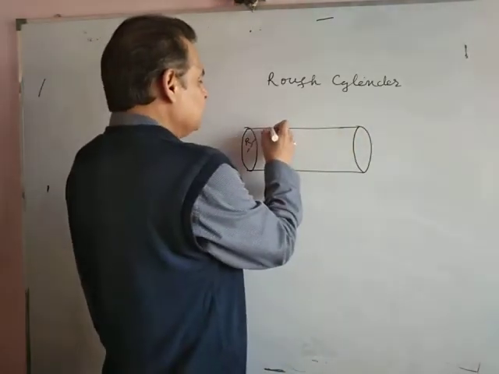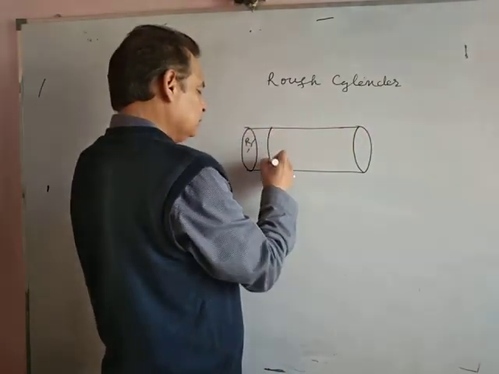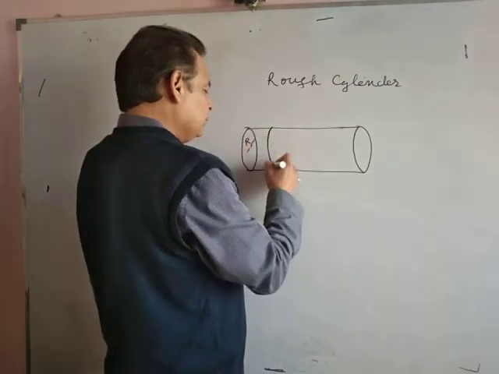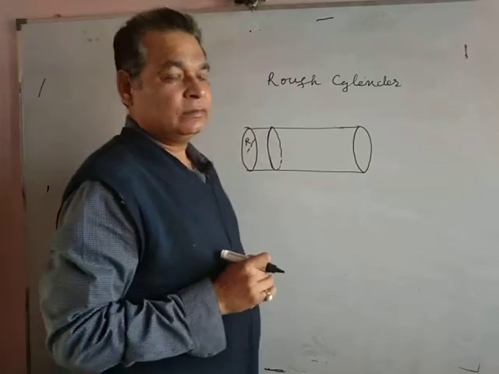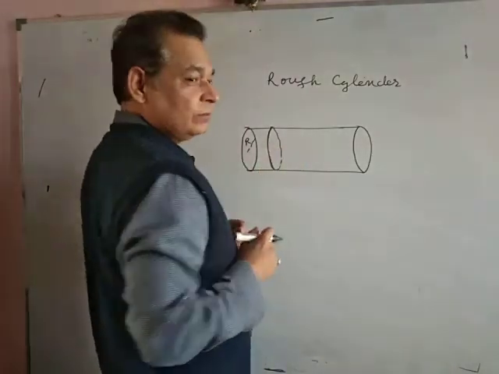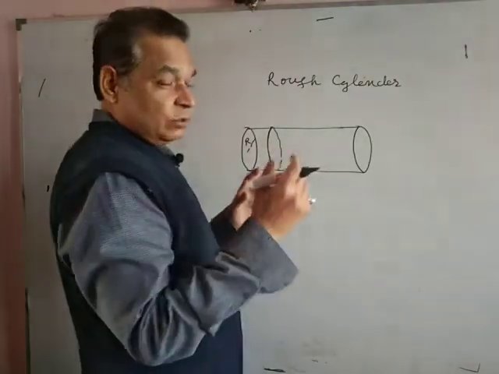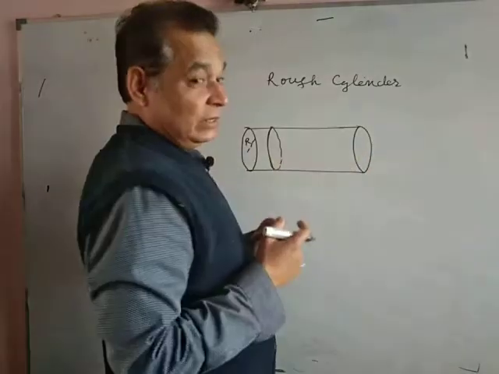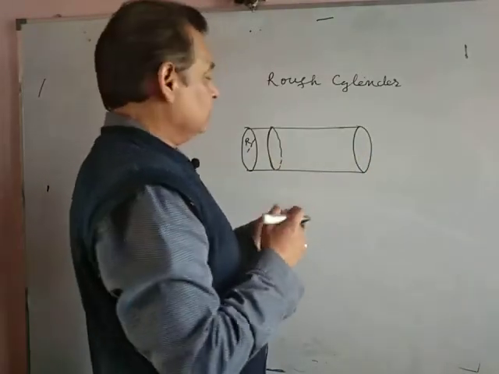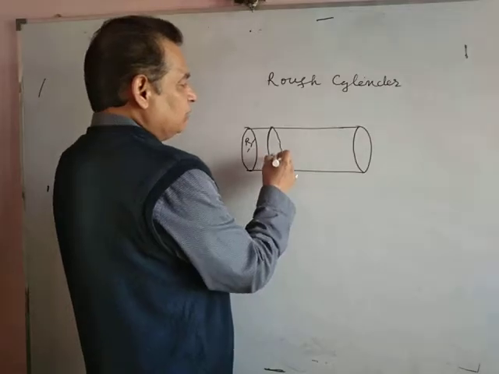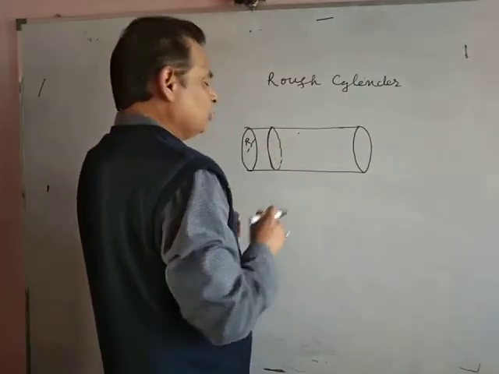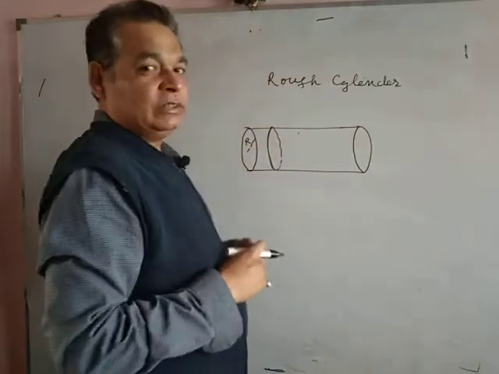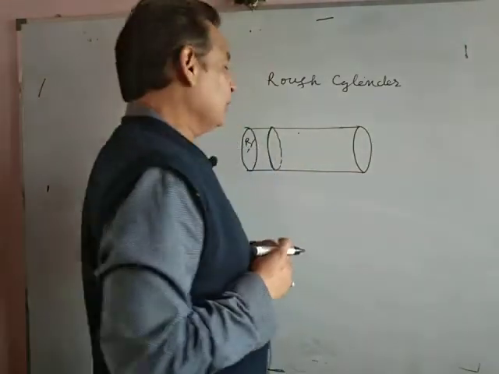Suppose there is a ring. A ring wears this cylinder. That is, the axis of the ring is the cylinder's axis. It is in touch with the body of the cylinder. This cylinder is, suppose, uniform. It's not looking uniform in this figure, but suppose it's uniform.